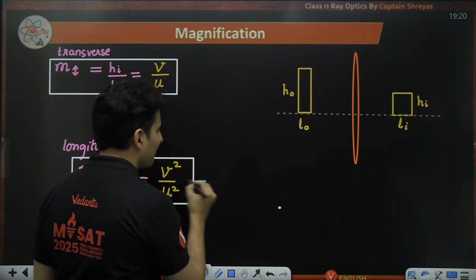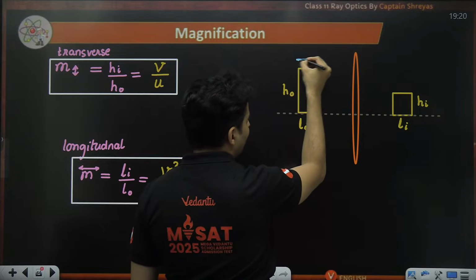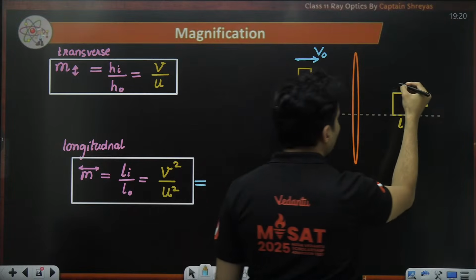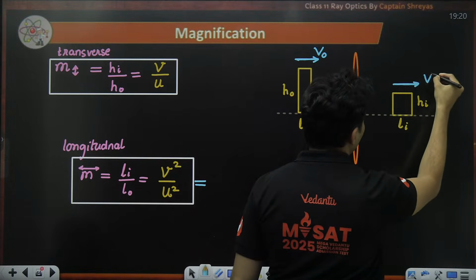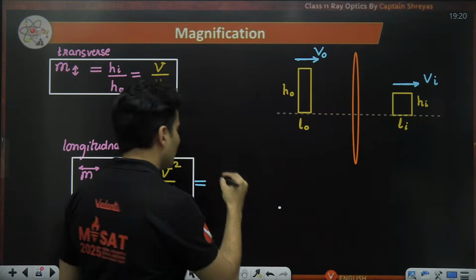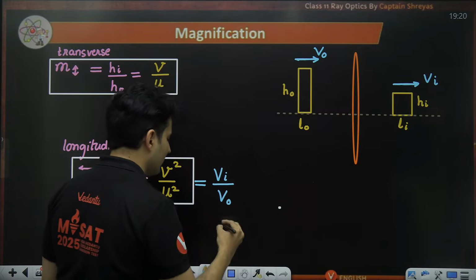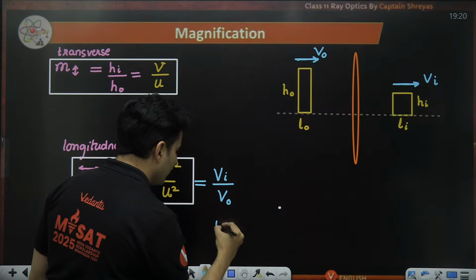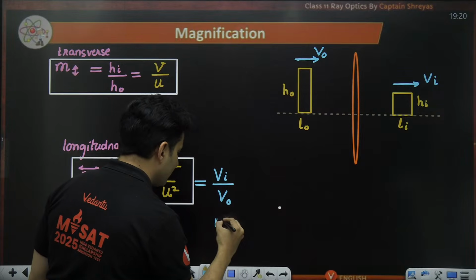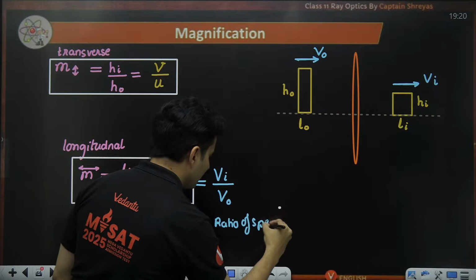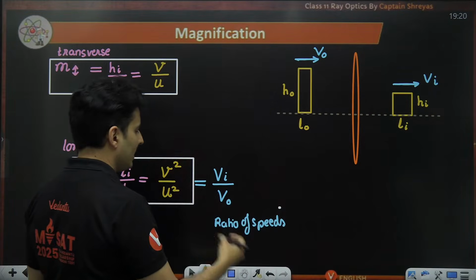This formula, by the way, is equal to one more formula. The object might be moving with some velocity, VO. The image might be moving with some velocity, let's say VI. So that is image velocity by object velocity. These are basically the ratio of speeds of the object and image.